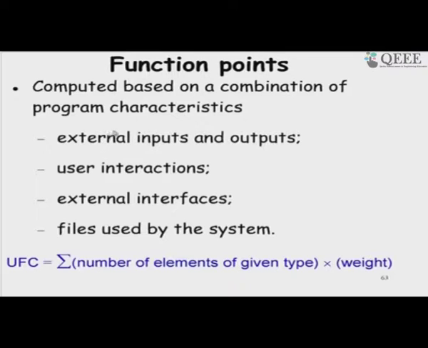Let me repeat that external input is the data given by the user, which we can identify from the requirements, that is, what the user inputs and whether the input is being used to modify internal data. The outputs are how many displays are being produced, and output for each set of related data that is being output will count as 1.